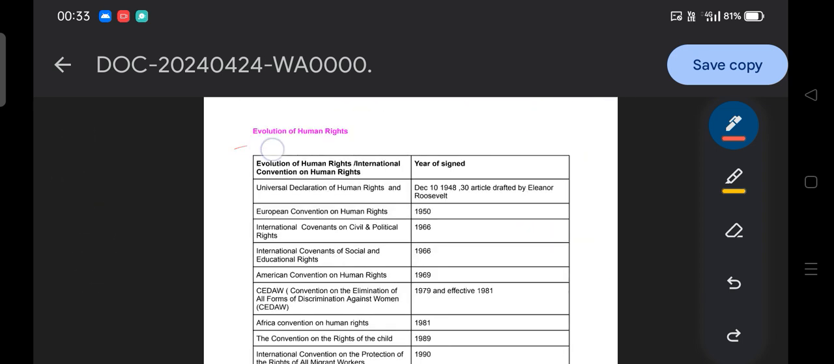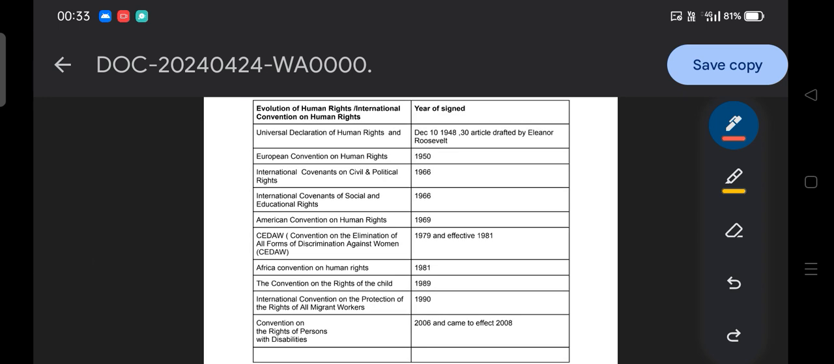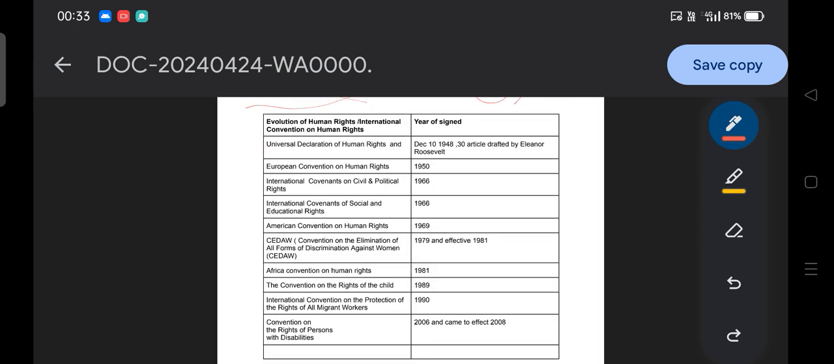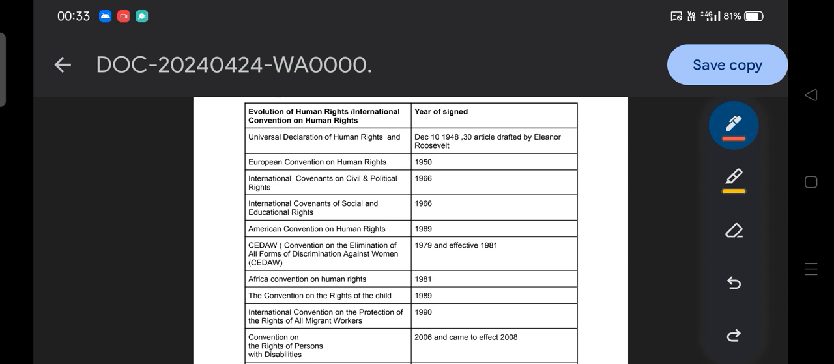Then I am going to quickly discuss the evolution of human rights, and here you will definitely get one question, that means 1.5 marks. So please be serious about this table. It is very hard to collect the different factual information, and there you can get a correct or incorrect pair type of question.